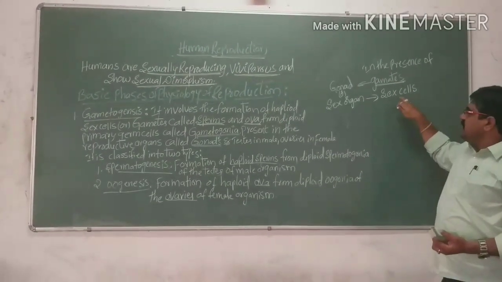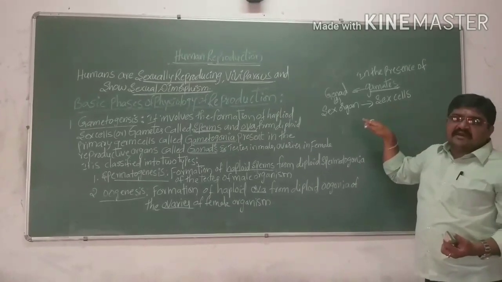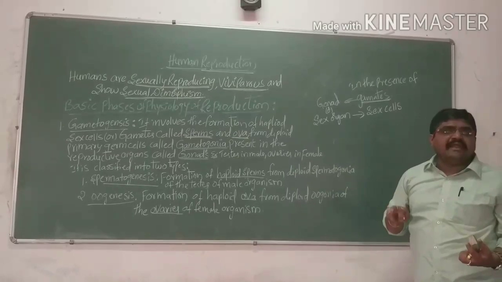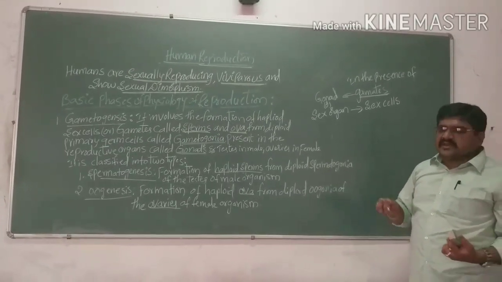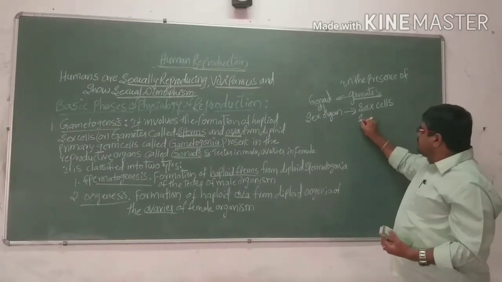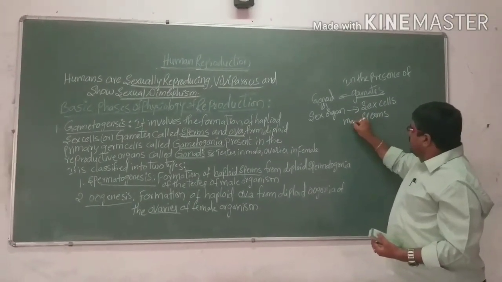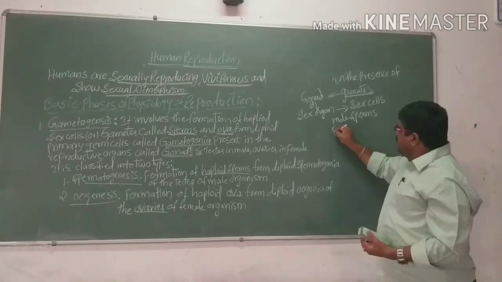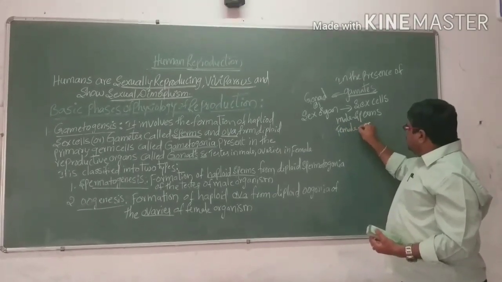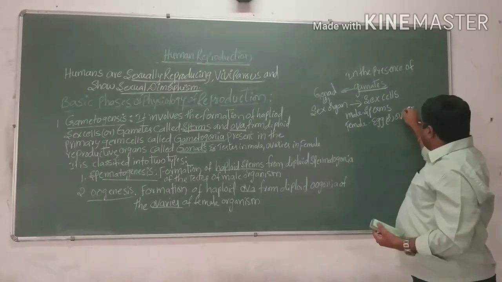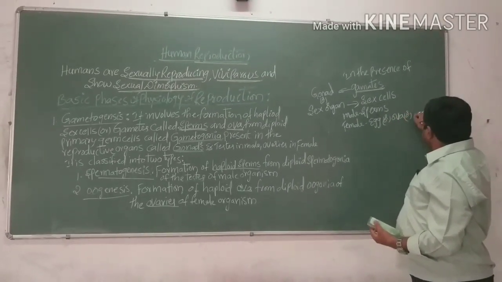In the presence of gametes, young ones are produced: the male containing the male gametes, the female containing the female gametes. The male gametes we call sperms, and the female gametes are the egg, ova, or ovum.